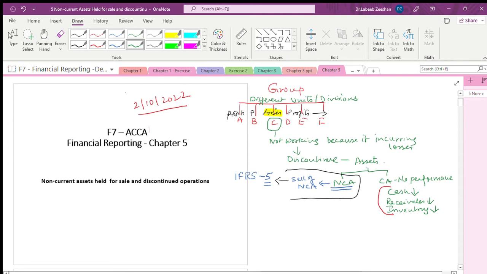You will have, in the same case, most of the time, assume you are having spare parts. You are not only selling the cars, but you are also selling the spare parts. You are selling the service also.